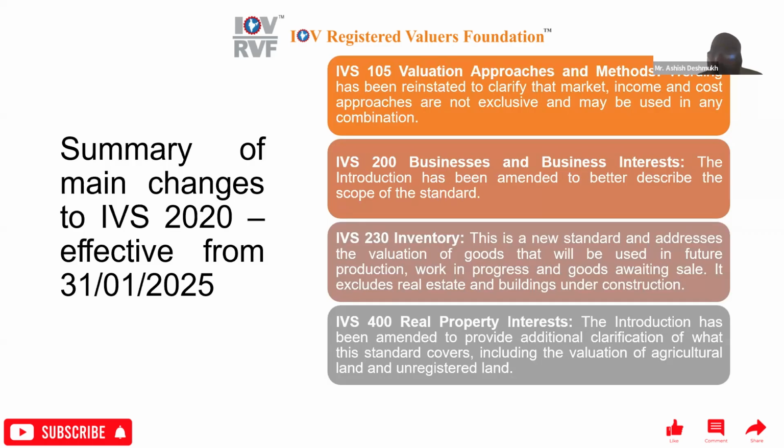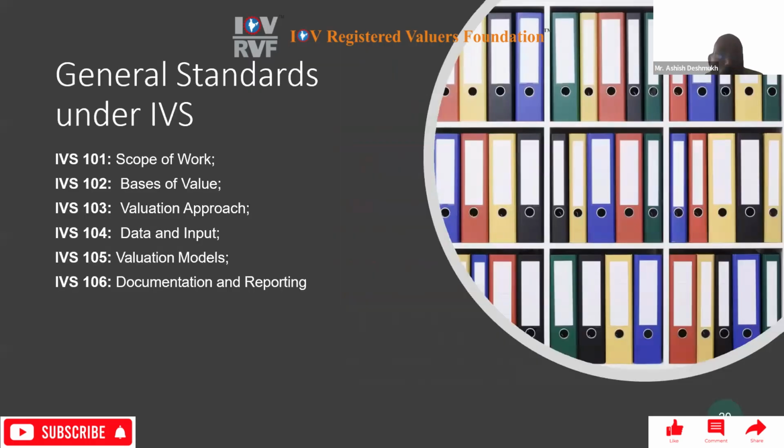Okay. So the introduction has been amended to provide additional clarification of what this standard covers, including the valuation of agriculture land and unregistered land also. Okay. So these are all general standards under the IVS. IVS 101, it enumerates the scope of work. Then IVS 102, basis of value. Then IVS 103, valuation approach. Then IVS 104, data and input. IVS 105, valuation methods. And IVS 106, it gives documentation and reporting. Okay.